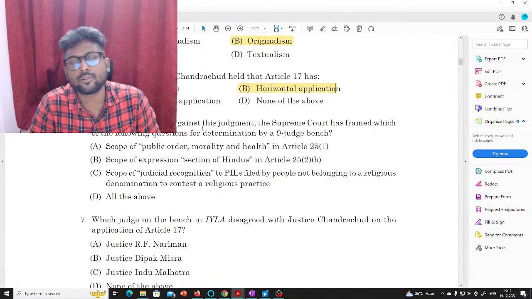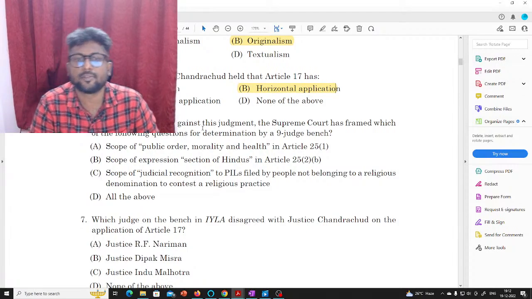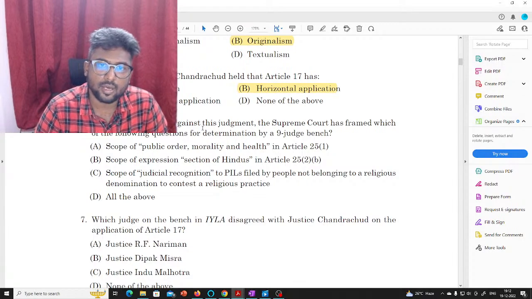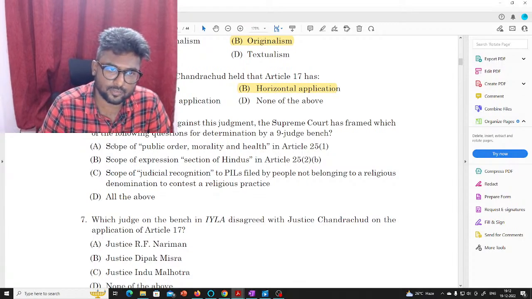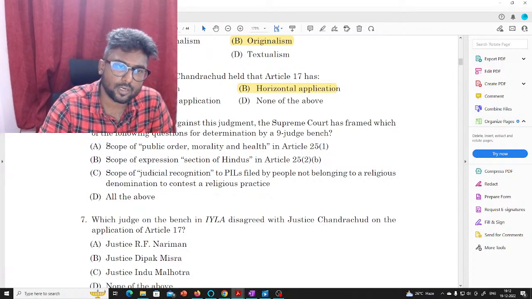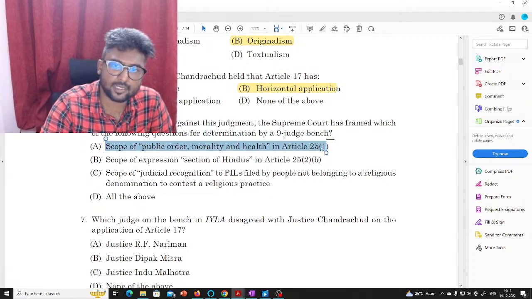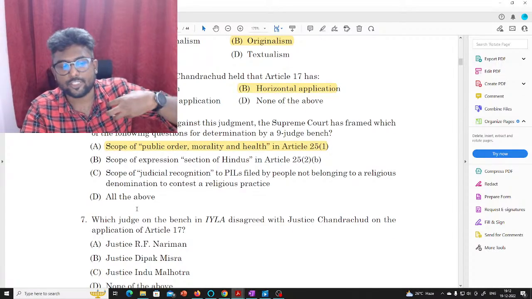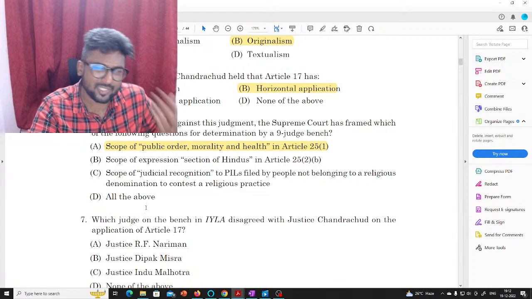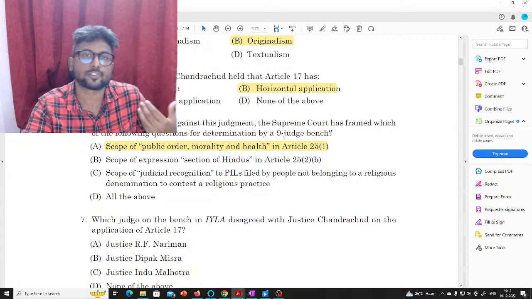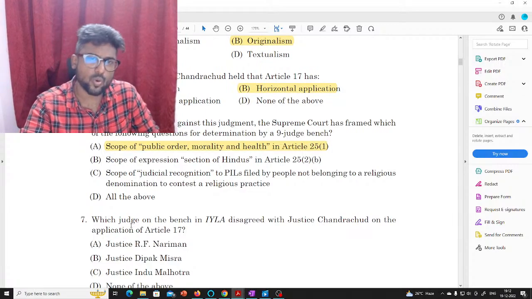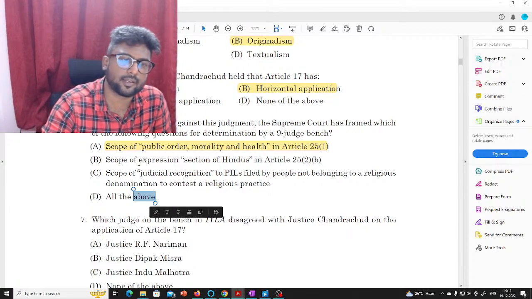So now we all know that there is a review petition that has been filed against the judgment, and the Supreme Court has framed the following questions. What is the scope of public order, morality and health in Article 25? Again, we all know that the judgment in the Sabarimala case repeatedly talked about the principles of constitutional morality, and what in fact is constitutional morality.